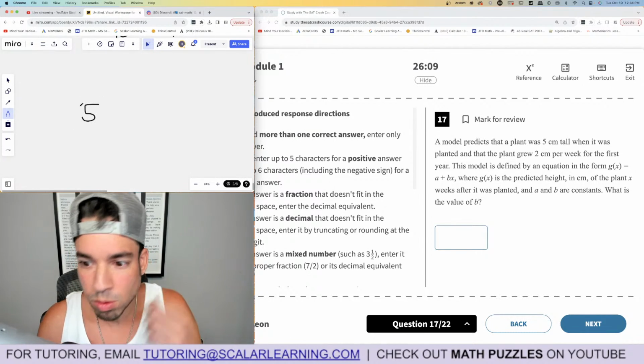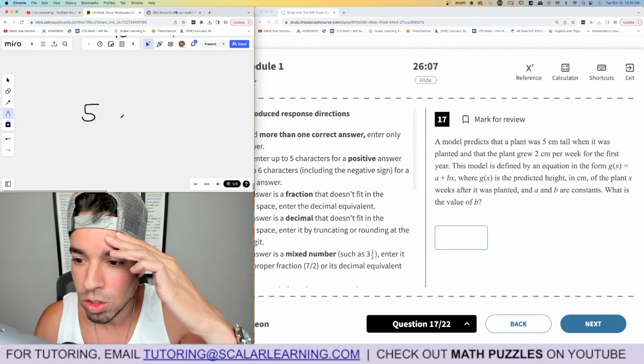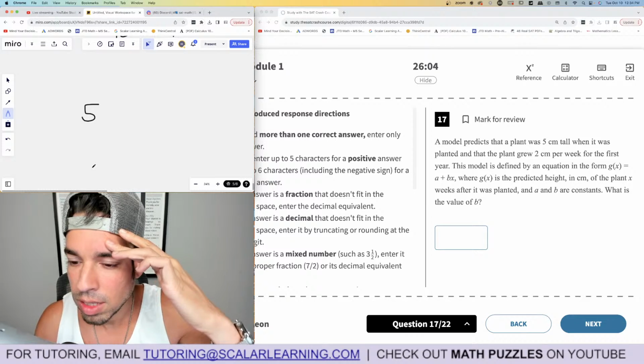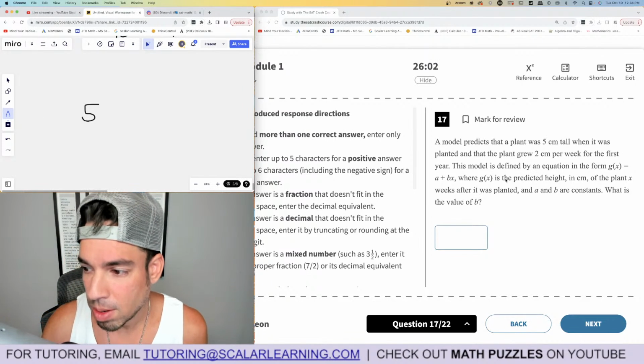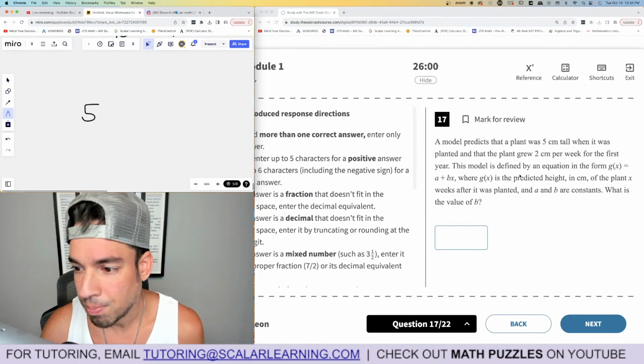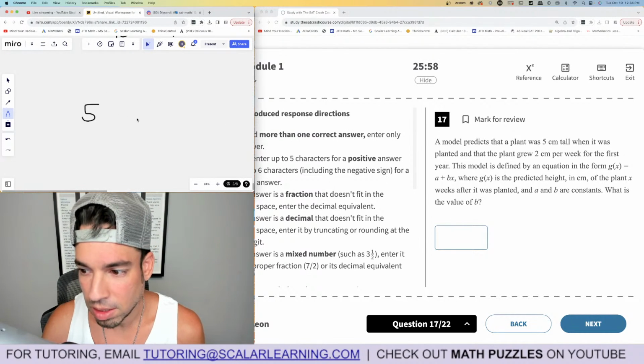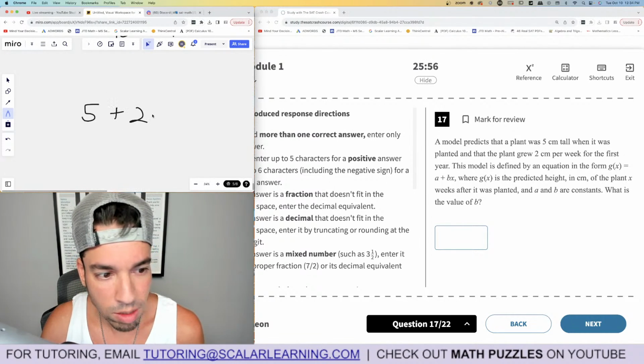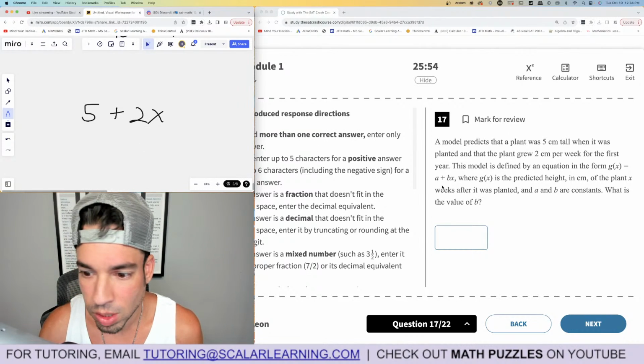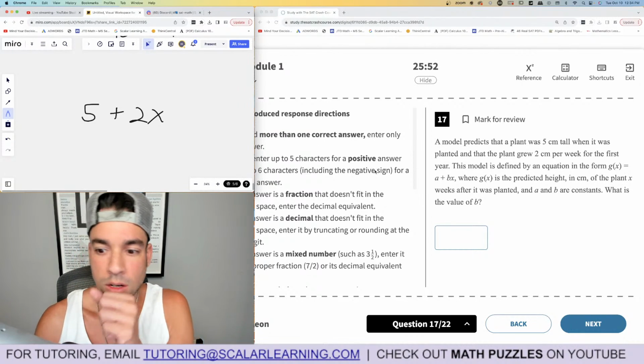5 centimeters tall when it was planted, and then it grew 2 centimeters. Hold on, is it? Yeah, it's linear. Okay, so it's a model defined by A plus BX. That means it's linear, right? So it was 5 when it was planted, and then it grew 2 centimeters per week. I'm assuming X is weeks. X is weeks, yep. What does the value be?